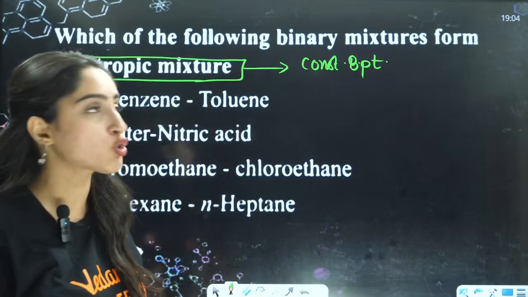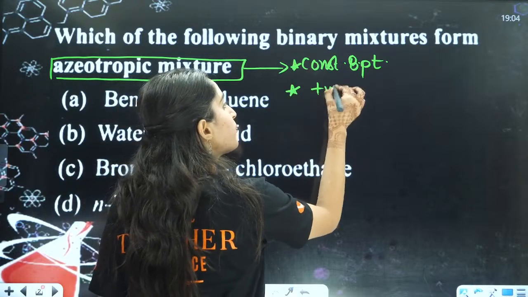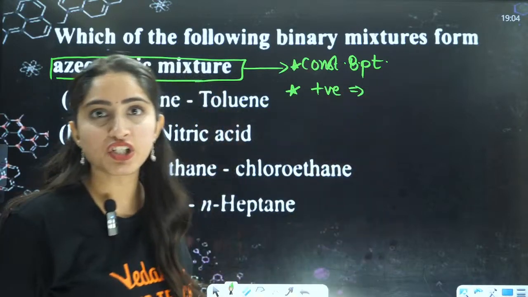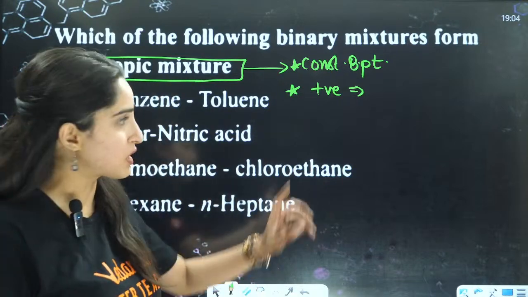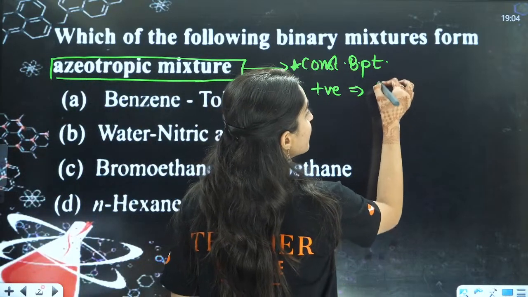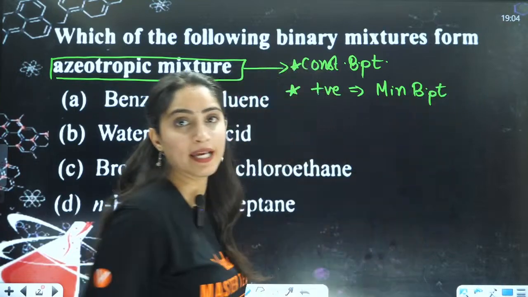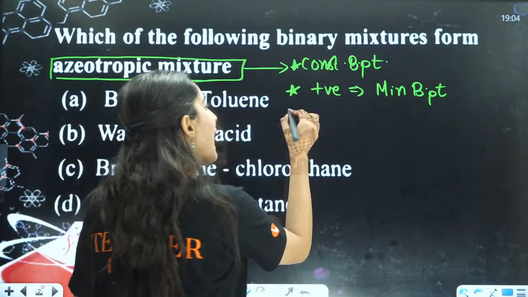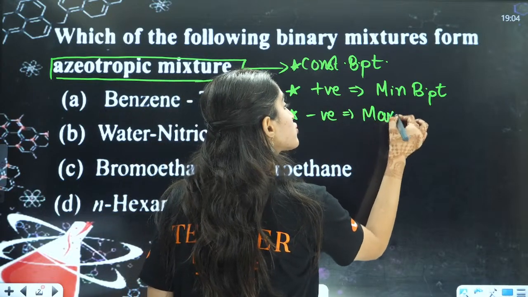First thing about azeotropes. Second thing is, non-ideal solutions are of two types, positive and negative deviation. When we talk about positive deviation, that is your minimum boiling azeotrope, and your negative deviation is maximum boiling azeotrope.